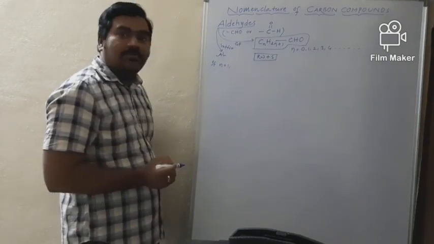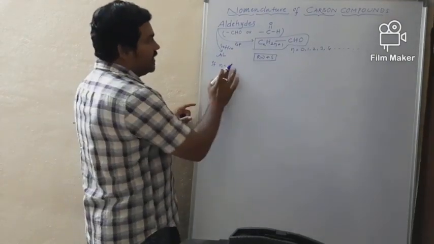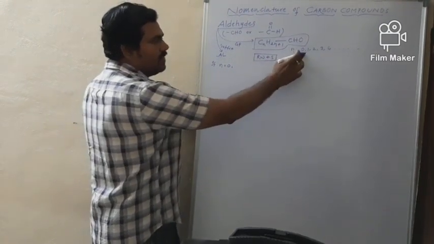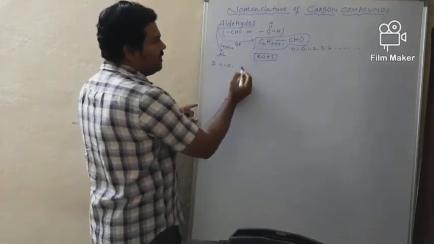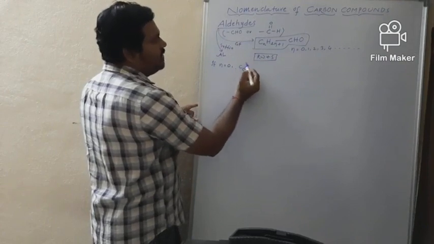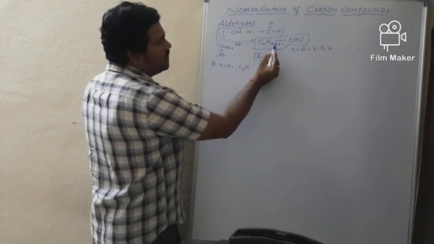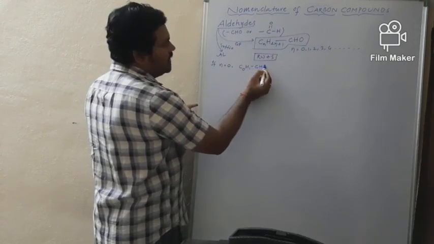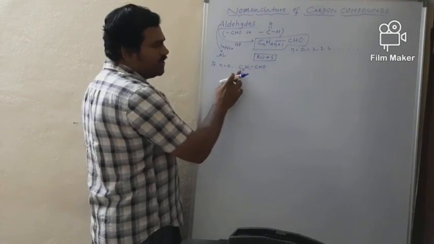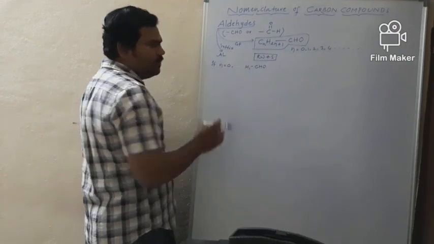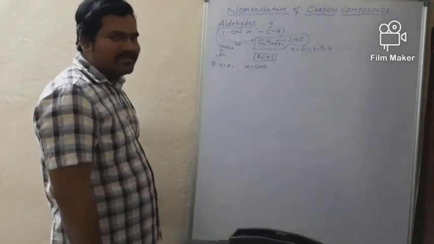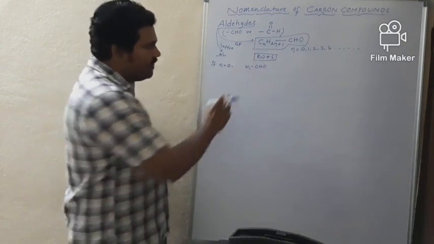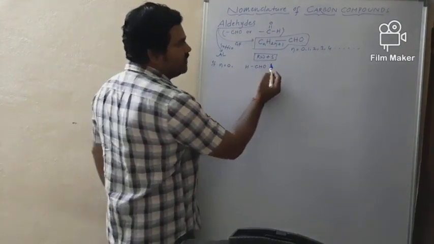If n is equal to 0, the starting member is 0 only, na? Starting n value, substitute in this general formula, C0 H2 into 0 plus 1, H1, single bond CHO. C0 value is 1, so 1 means no need to write, no? C0 means 1, so 1 into H1, H1 only, na? So the first one is HCHO.